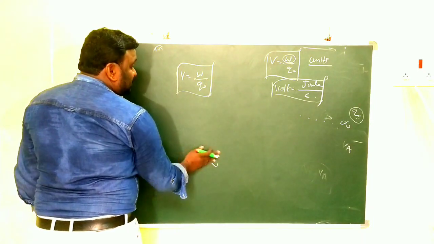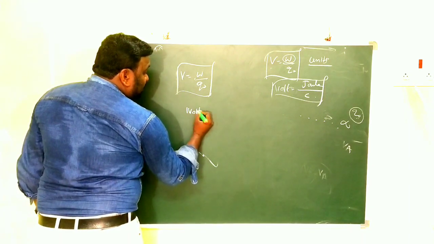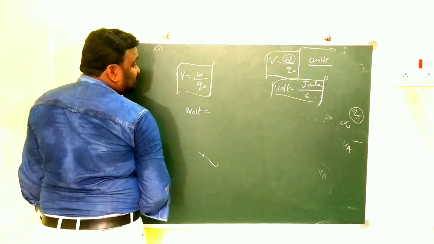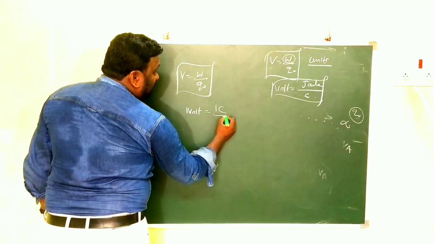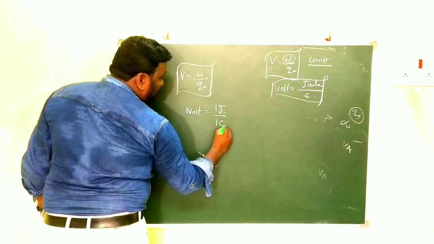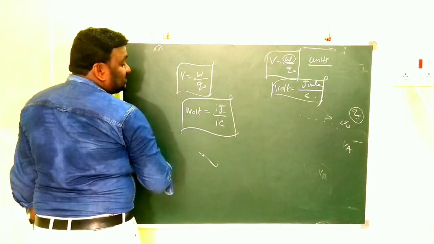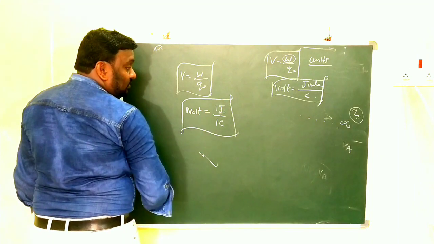Potential difference. So what am I telling? 1 volt. Volt is the unit for potential. 1 volt is equal to 1 joule per 1 coulomb. How can we define 1 volt? 1 volt is equal to 1 joule for 1 coulomb.